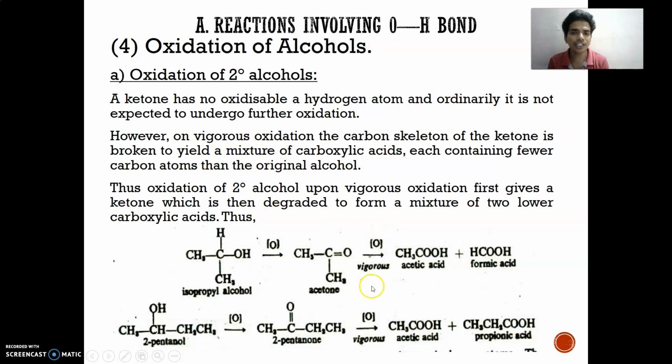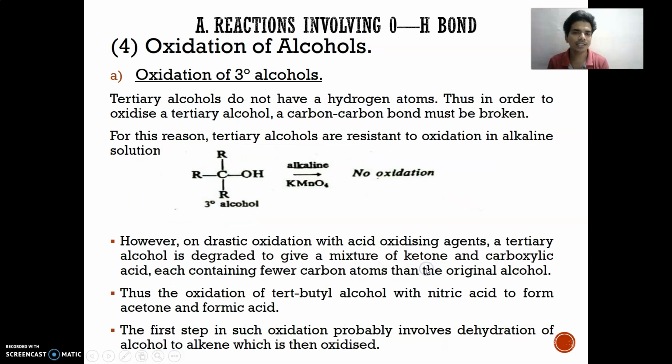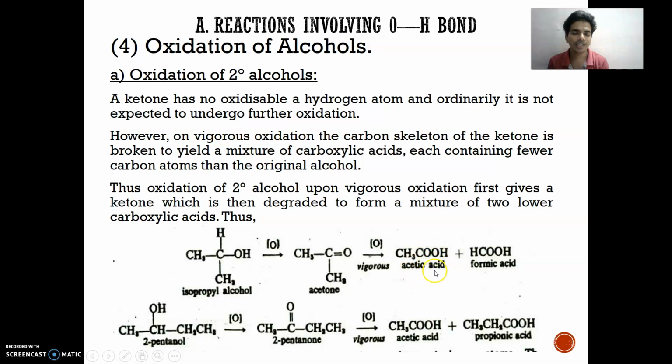However, if vigorous conditions are maintained, the carbon skeleton of the ketone is broken down, yielding carboxylic acids such as acetic acid and formic acid, containing fewer carbon atoms than the original. So a secondary alcohol upon vigorous oxidation first gives a ketone, and afterward a mixture of carboxylic acids. Isopropyl alcohol is converted into acetone, and under further vigorous oxidation gives acetic acid and formic acid. 2-Pentanol on oxidation gives 2-pentanone, and further vigorous oxidation gives acetic acid and propionic acid.